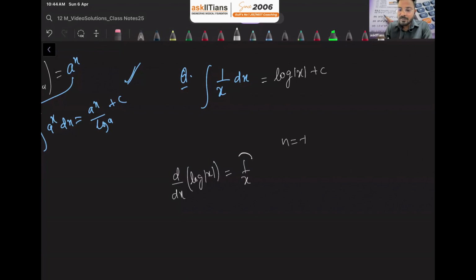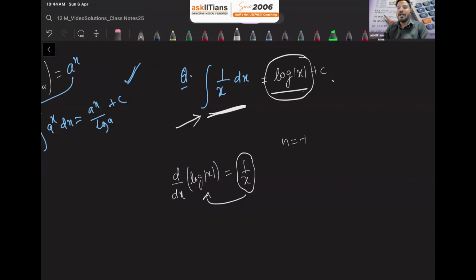if I ask you what is the integration of this function, the reverse process, this is the integration of log of mod x. So what is the integration of 1 upon x? It is log of mod x plus c. Why are we writing mod? Because here x can be any value, it can be negative also. But when we're writing the final answer in terms of log, x cannot be negative. That's why we need to make sure that it is always positive. So that's why we're taking modulus here. I hope it's clear to everyone.